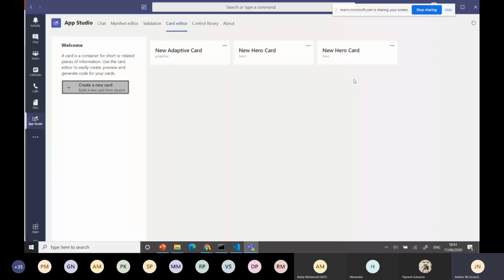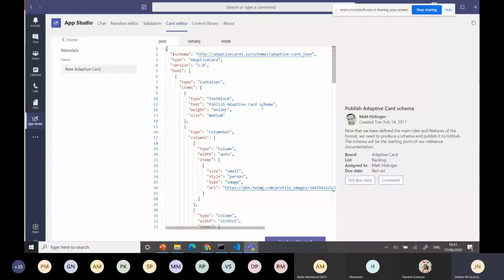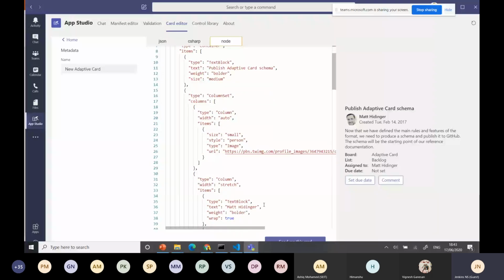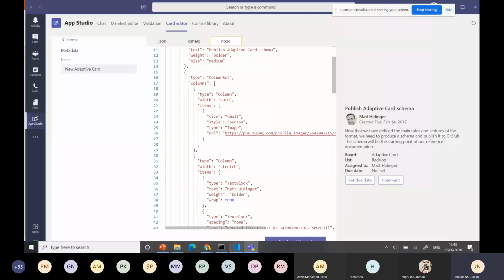Just create a card. For example, when I create a card, it will provide the code in C# or JSON. It's a template, think of it as a template. Like this, if you want to show data, you can plan it. It will support limited functionalities only, not everything.